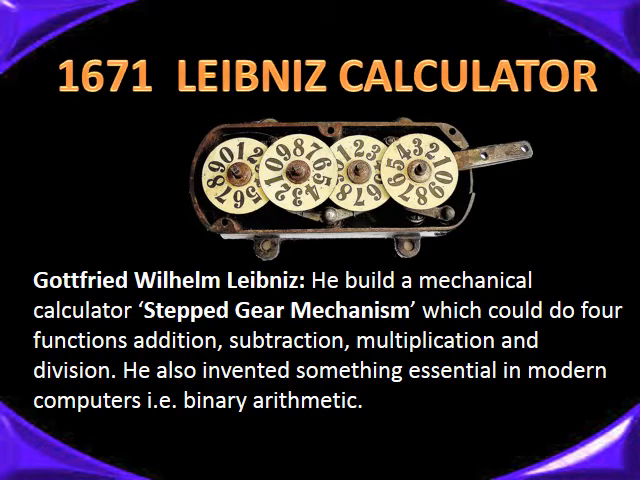1671, Leibniz calculator. Gottfried Wilhelm Leibniz built a mechanical calculator with a stepped gear mechanism which could do 4 functions: addition, subtraction, multiplication, and division. He also invented something essential in modern computers, that is binary arithmetic.